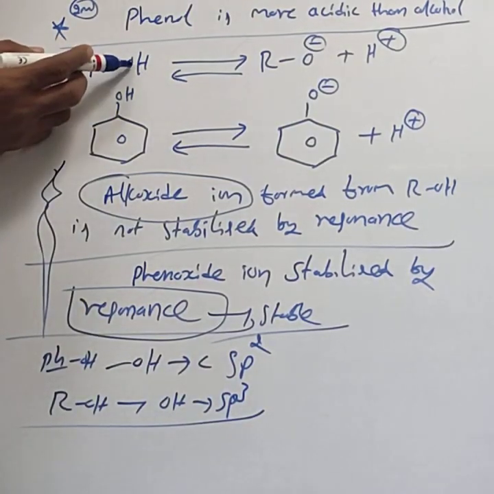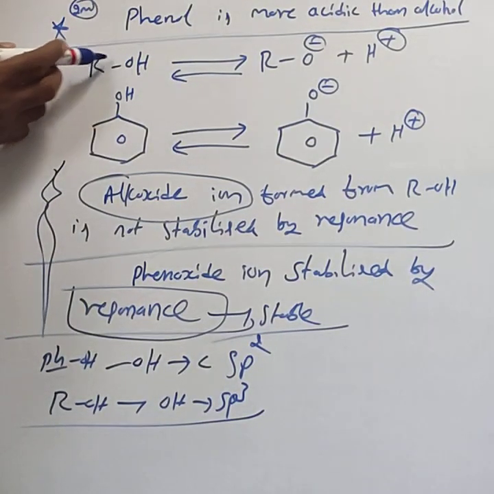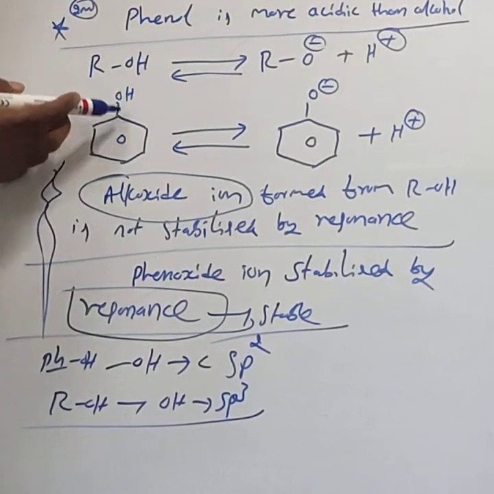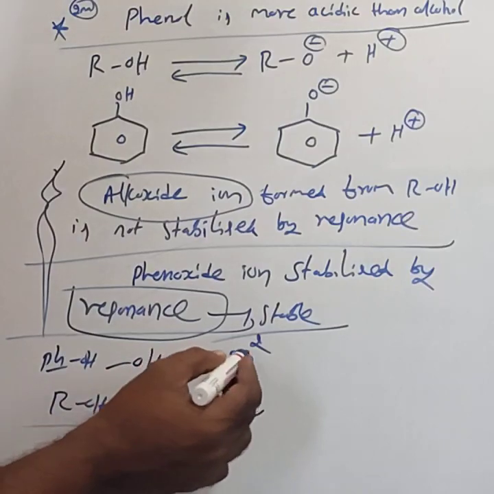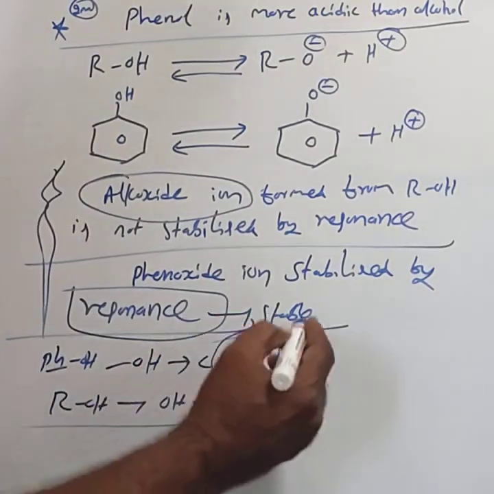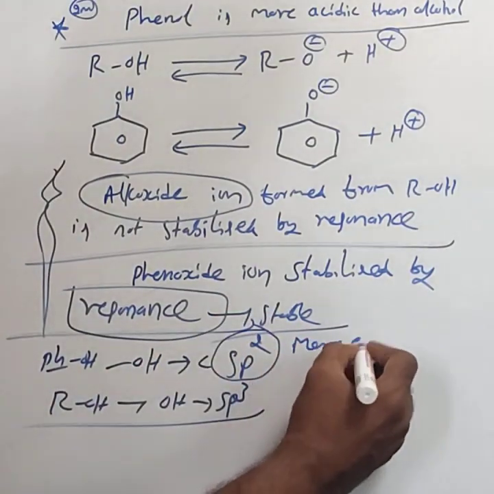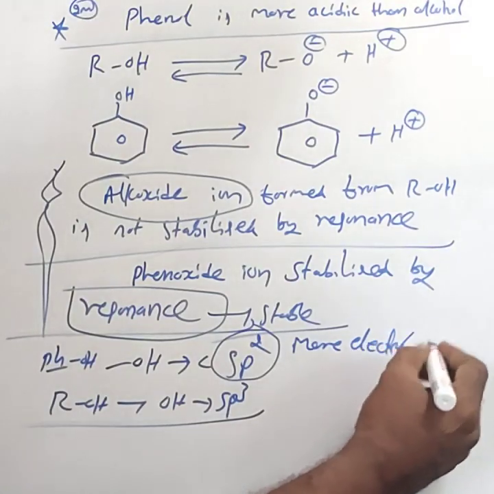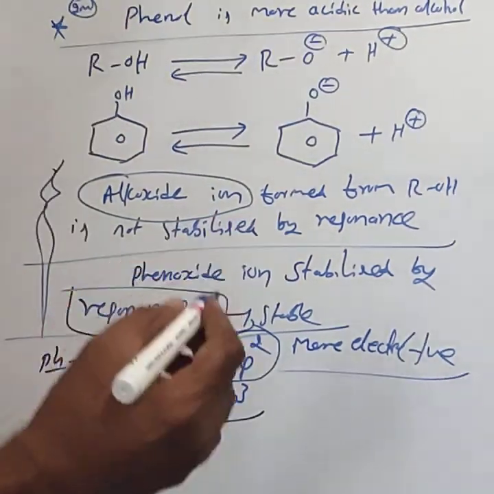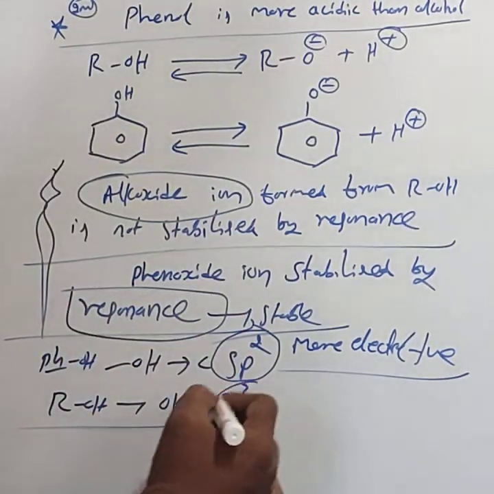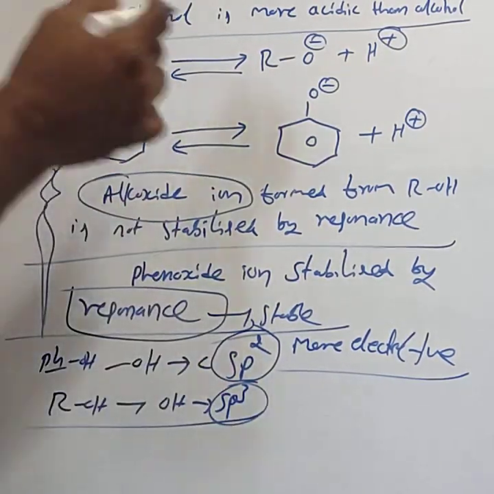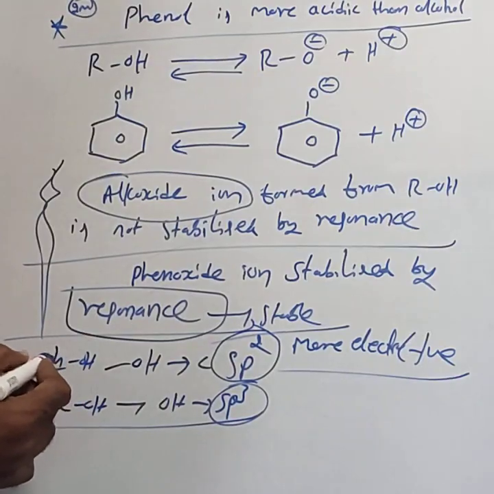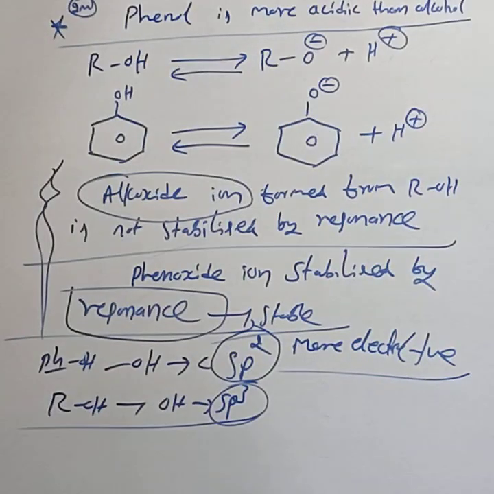This sp2 carbon atom is more electronegative than the sp3 carbon. Compared to sp3 carbon in alcohol, sp2 carbon in phenol is more electronegative.